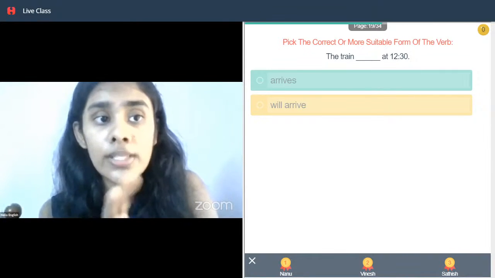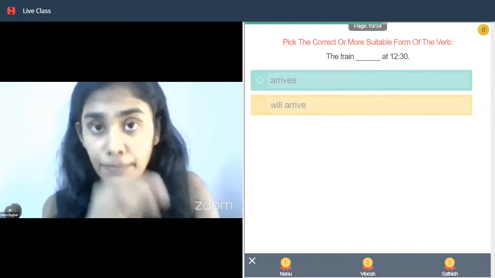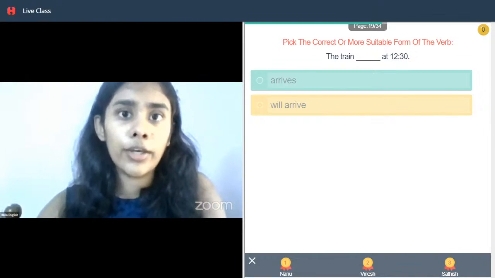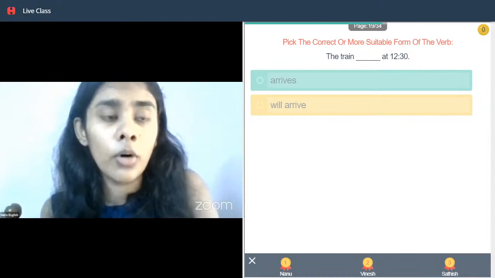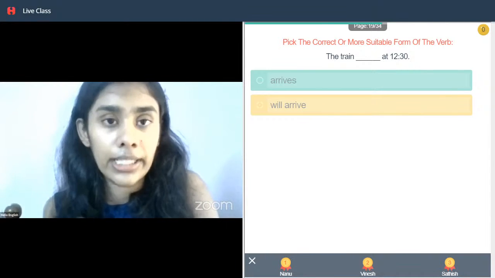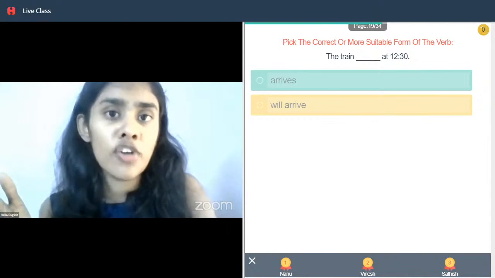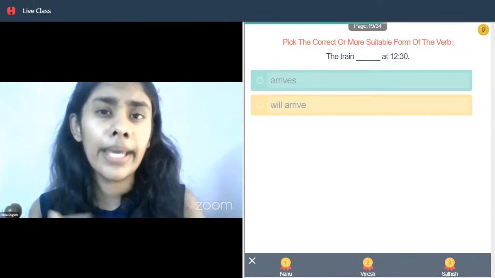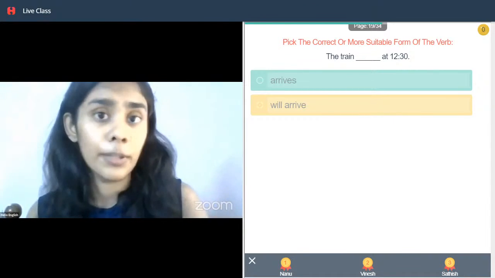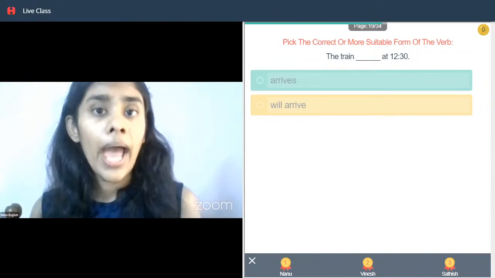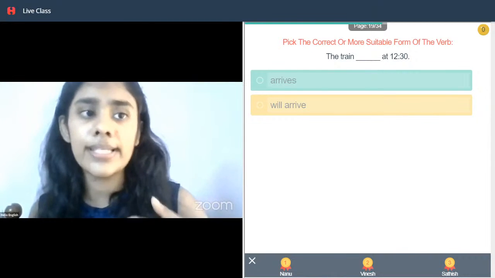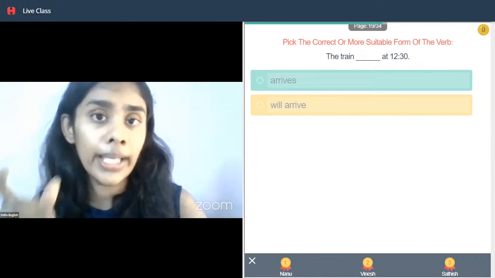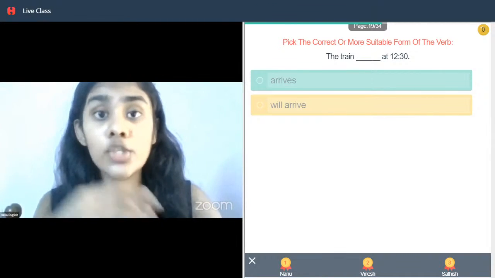We will not use the train will arrive at 12:30. So if we are telling it to somebody else, so what time will the train come? So the train will arrive at 12:30. Now this is usually in case of metros maybe, or in the case where somebody asks you, and this person doesn't know the schedule, then maybe you can say the train will arrive at 12:30. It's not incorrect, but usually in this context we are referring